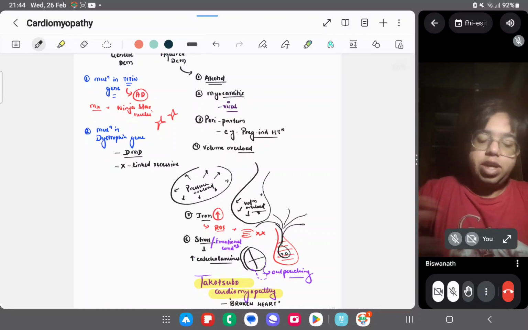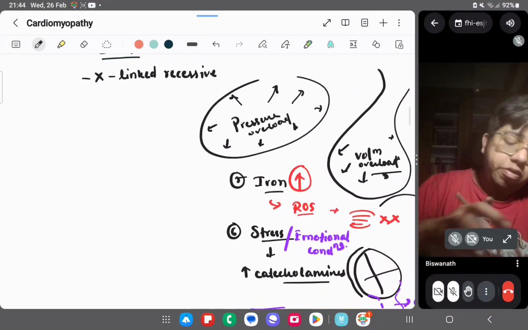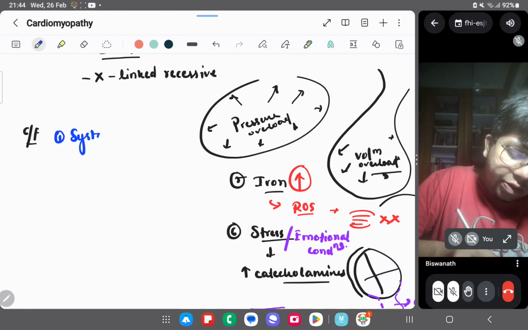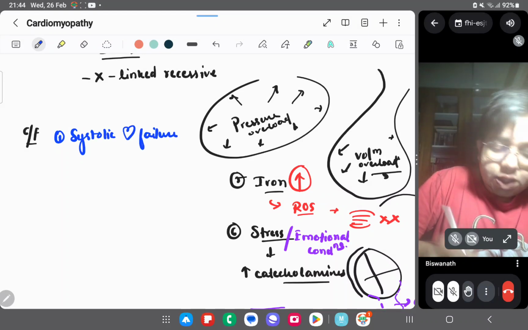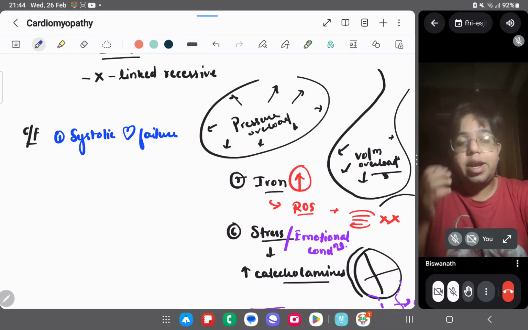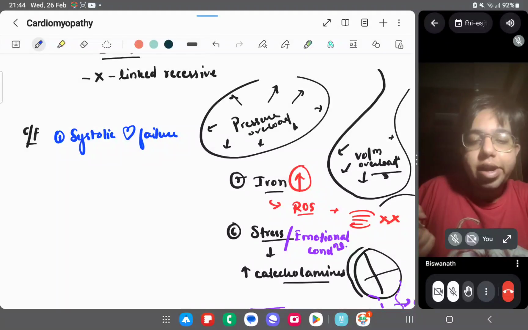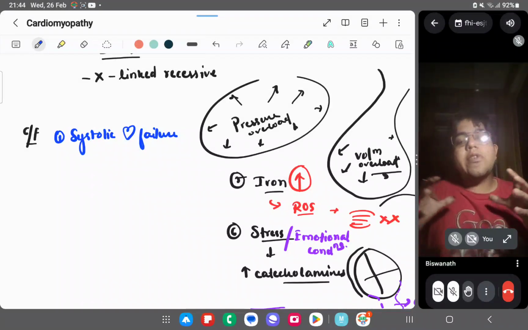If you look at the clinical features, of course, there will be systolic heart failure. Since the heart is dilating, there will be a problem in contraction of the heart. As it is dilating like this, in dilated cardiomyopathy, contraction is difficult.